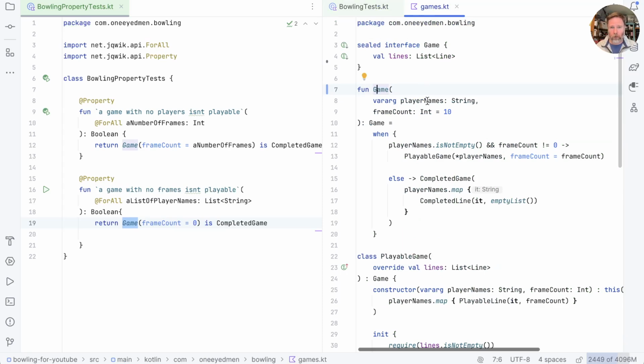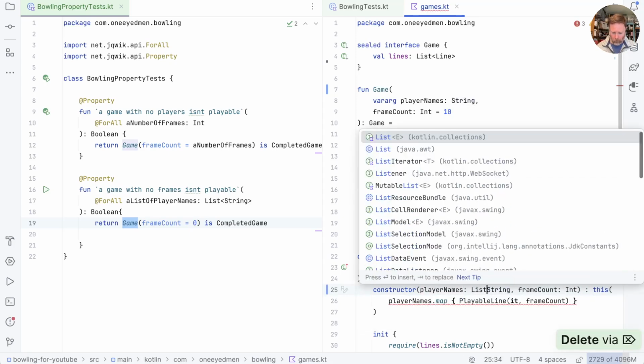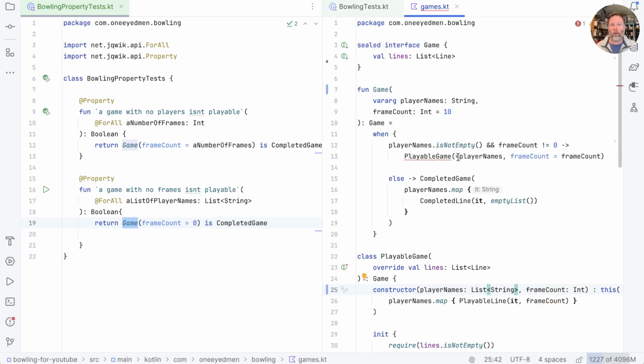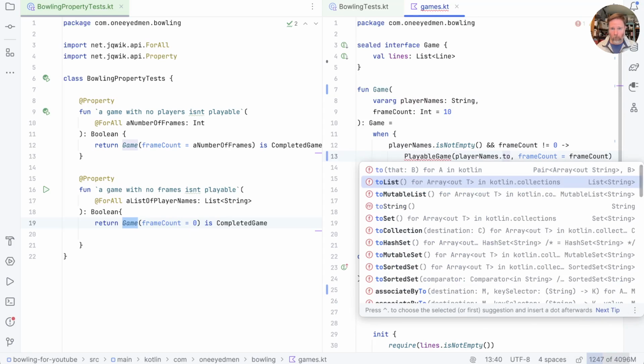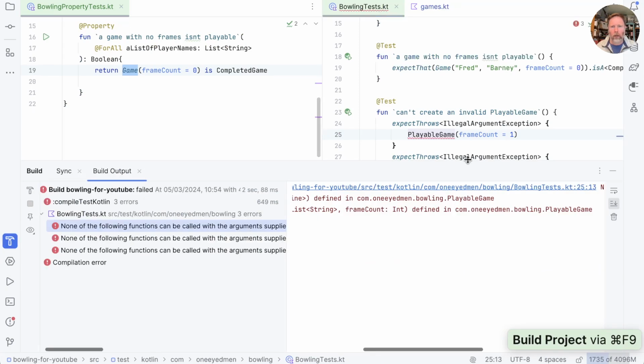We want a version of this that takes player names as a list. We've also got playable game here with player names. I think maybe the easiest thing to do is going to be to take this one, make it not Varargs, but rather take a list of string. This one can then call player names to list. There might be somewhere where we're calling playable game directly.